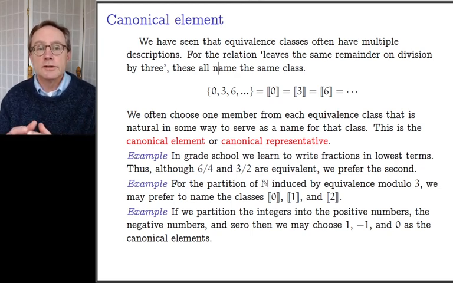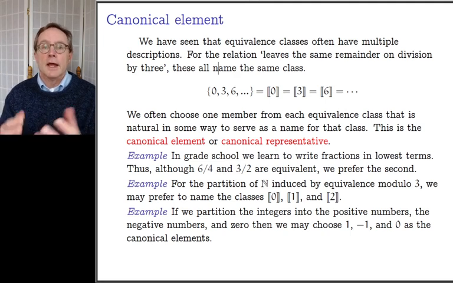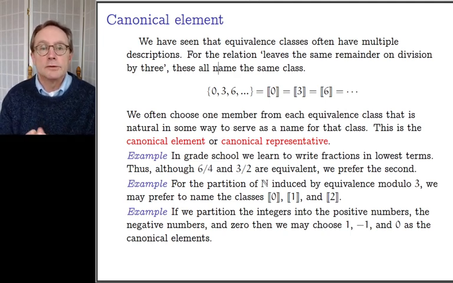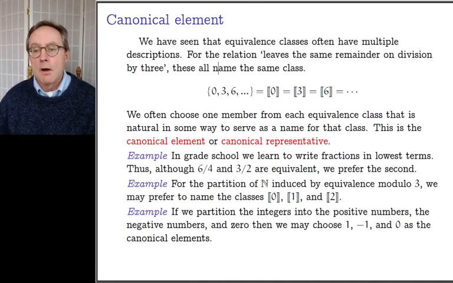So these linear systems are equivalent if they have the same number of solutions. So this linear system has a unique solution, this linear system has a unique solution. They are equivalent with respect to that particular relation. This linear system has infinitely many, this linear system has infinitely many. They are equivalent with respect to that particular relation. That gives rise to a partition. Okay, very good, very good.